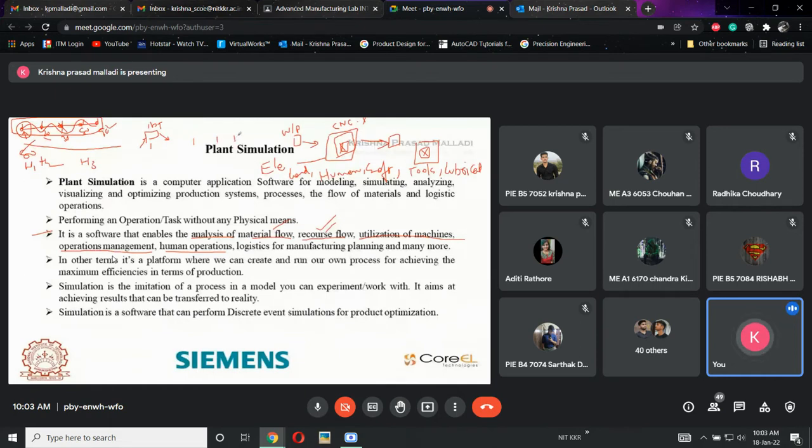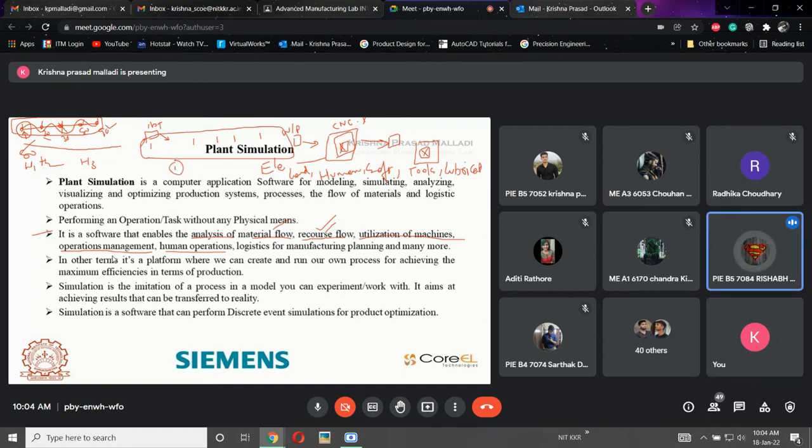Now, do I need 5 workers here or is 1 worker enough? One worker is enough. It is based upon the processing time, so we can do the operation with 1 worker also. Why? Because the processing time is 1 hour. Once the part is loaded, this human is kept vacant for 45 minutes. In that 45 minutes he is having some other work. He will go to some other machine and load that part over there, because of which this human effort will also be reduced. That is an analysis of human operations.